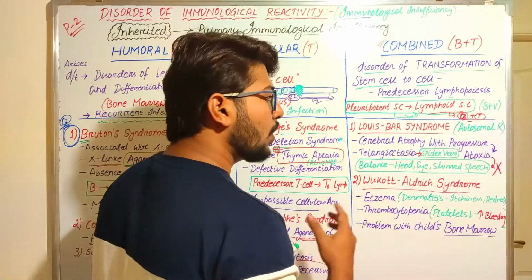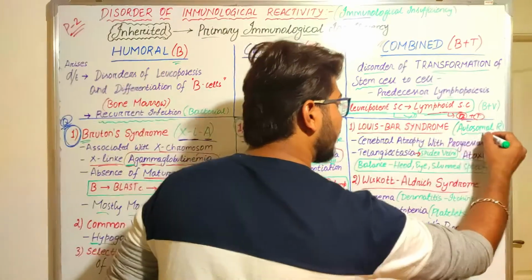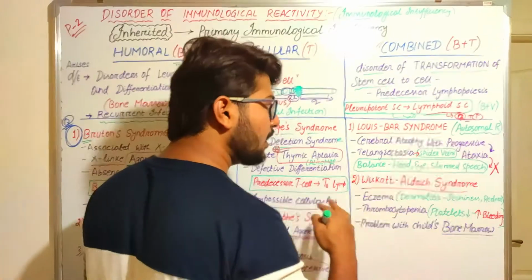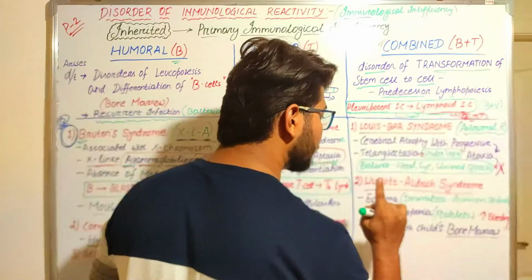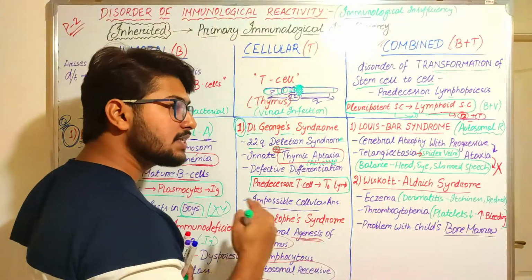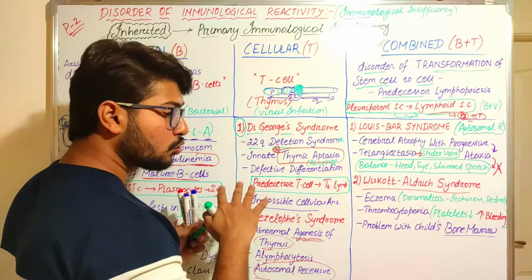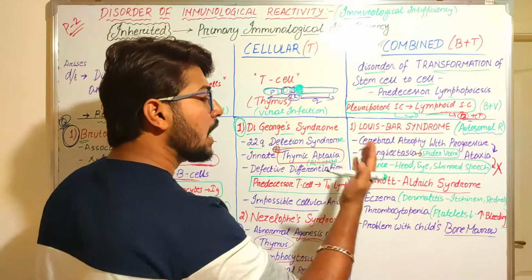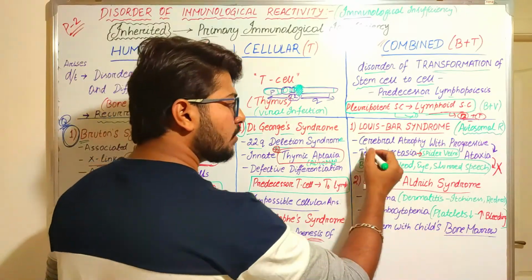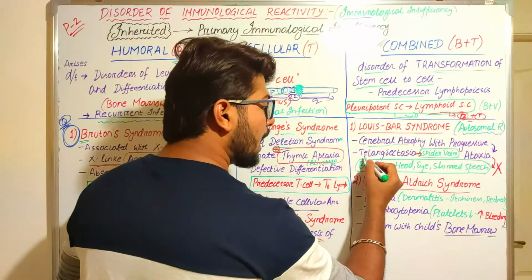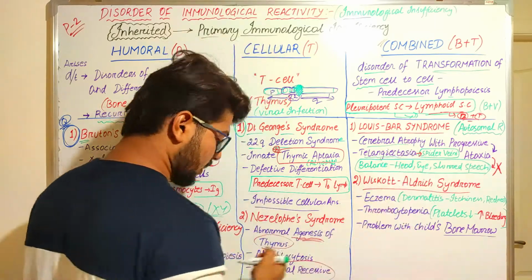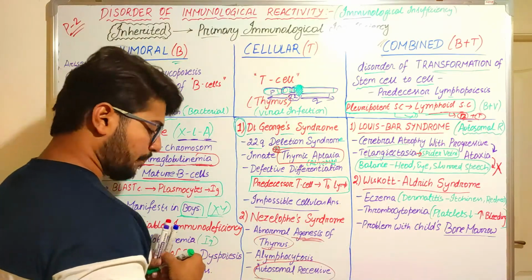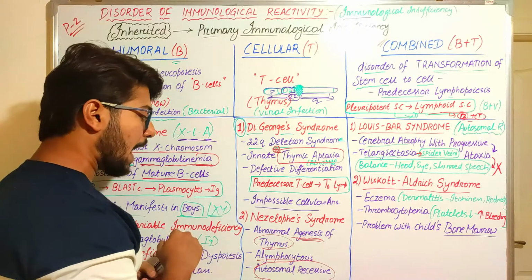In Louis-Bar syndrome, what happens? It is an autosomal recessive syndrome. This is the first thing. And secondly, how is it characterized? What are the symptoms through which you can say that the person is suffering from this combined primary immunodeficiency? First one is cerebral atrophy and second one is telangiectasia. Cerebral atrophy means there will be progressive ataxia.